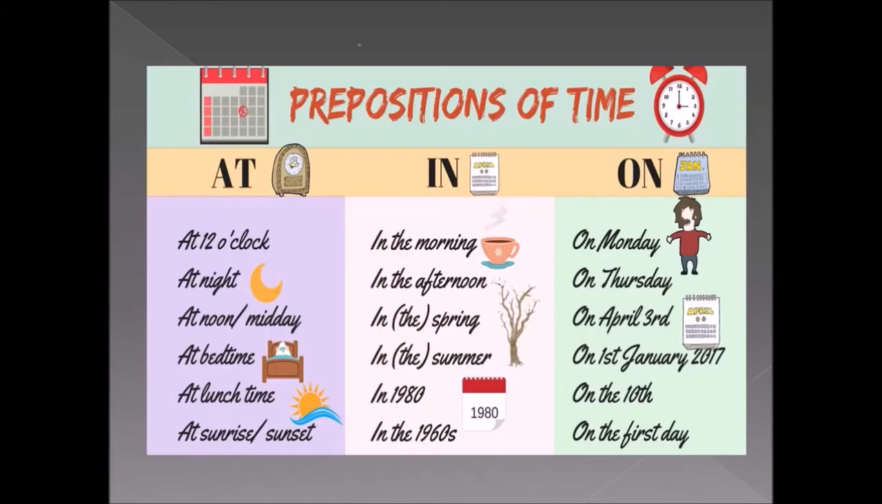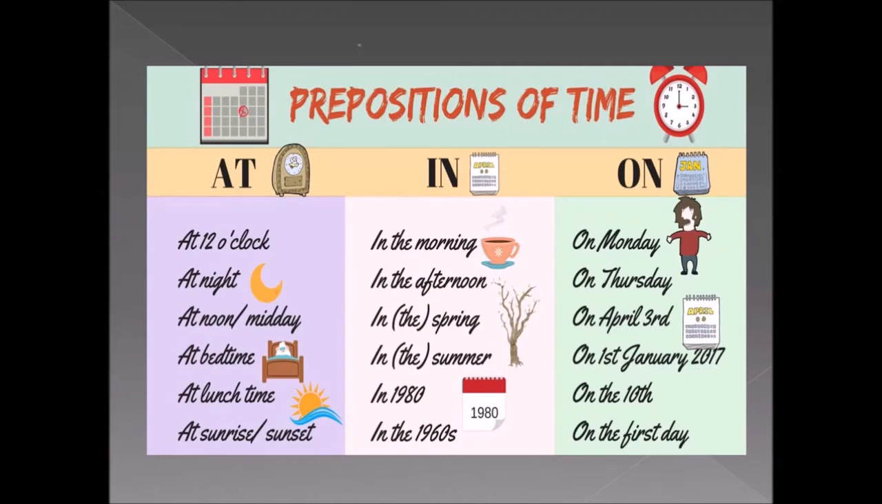In 1980. Whenever we are referring to or denoting a year, we should add "in" before the year. So in 2021, in 1947, India got independence. Like that we have to mention. Look at the next one. In the 1960s. So likewise we have to use "in" in prepositions of time.